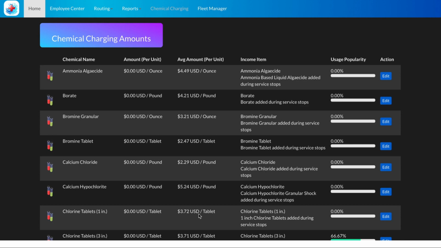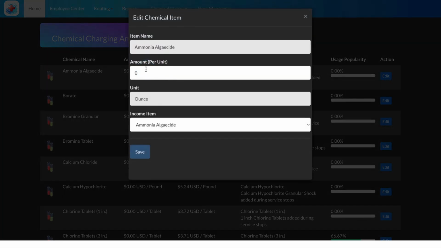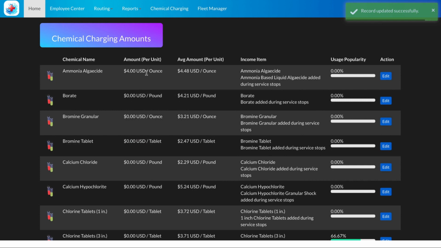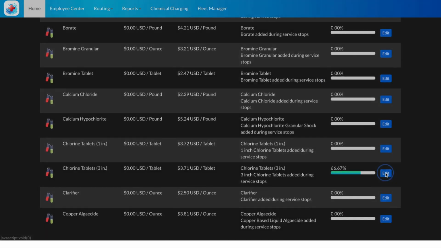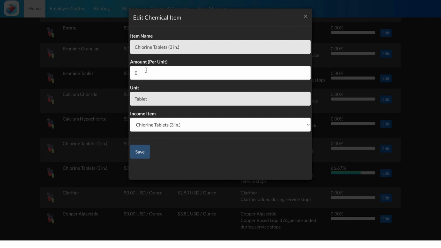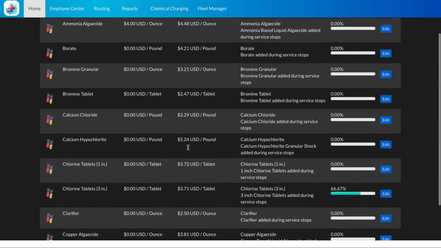This is going to be the default. So in order to change this, we'll click edit and we'll add in the amount we want to charge. Once we have the amount, we'll click save and we see that update here. This price is what's going to be directly brought into your billing each month. So we'll make sure we have prices here so that they can be billed correctly. Let's go ahead and add prices to these and save, and we're good to go.